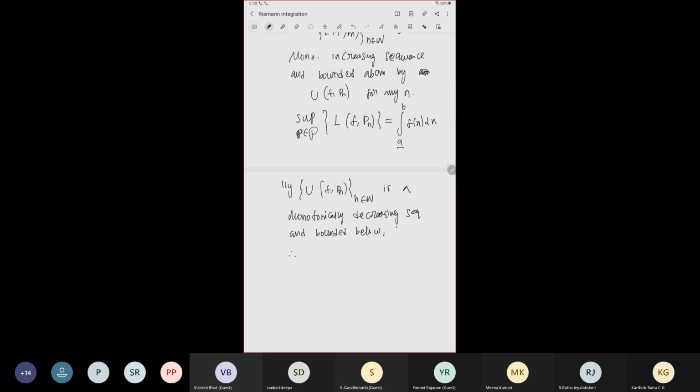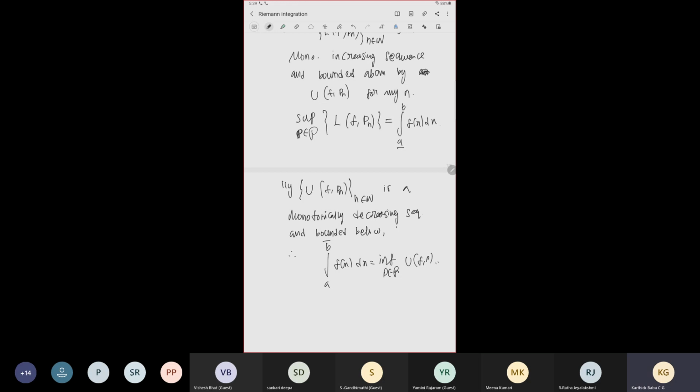Therefore the infimum exists, and we say the upper integral of f of x dx is equal to the infimum over P belonging to the set of partitions of U of f comma P.